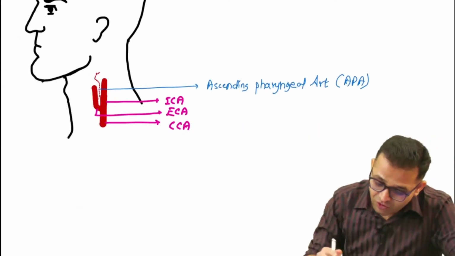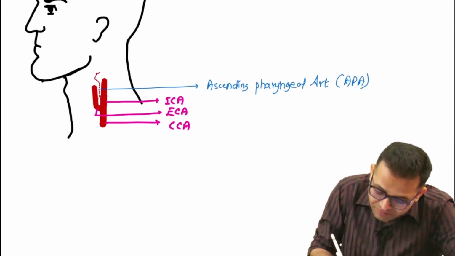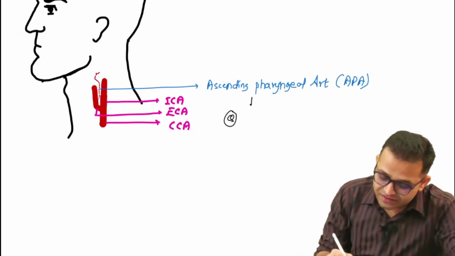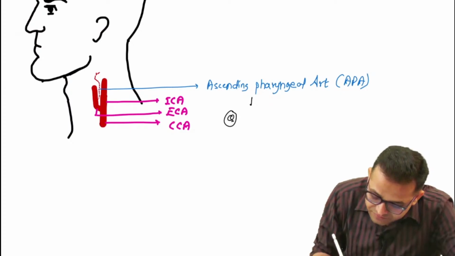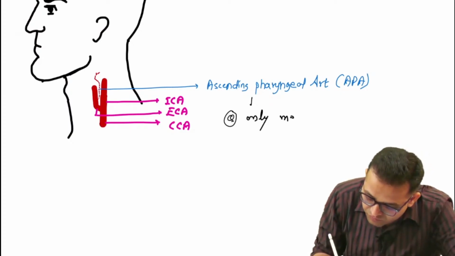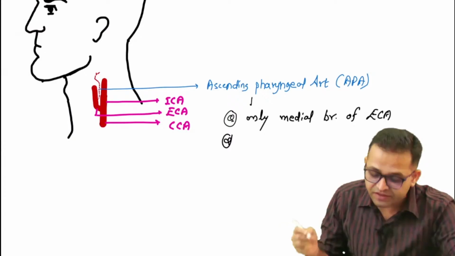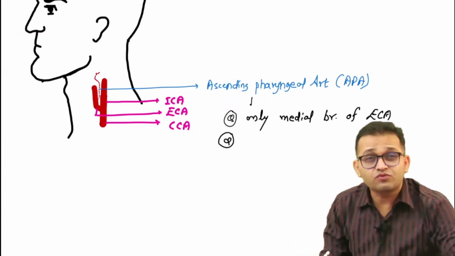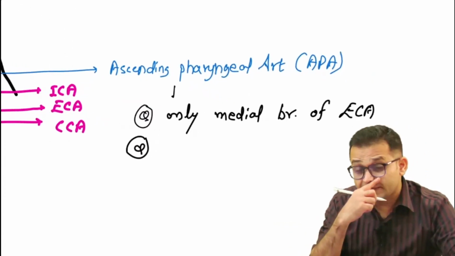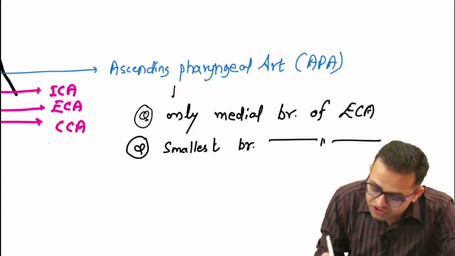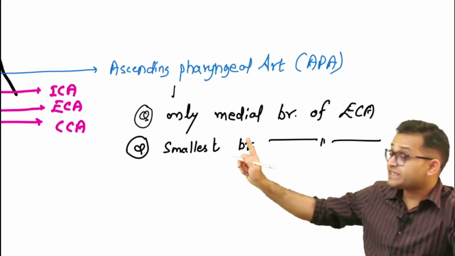Sir, this is the ascending pharyngeal artery. What are the different MCQs and viva questions which you have to remember first? Try to understand: this is the only medial branch of the external carotid artery. You can say it is an MCQ as well as a viva question. Next, remember this ascending pharyngeal artery is the smallest branch of the external carotid artery.